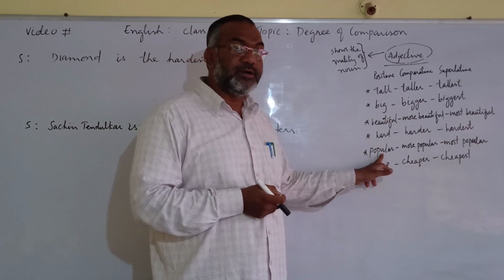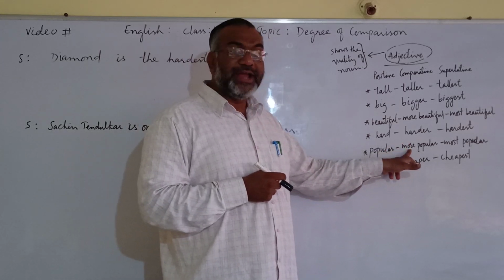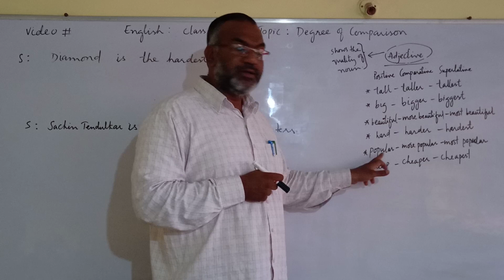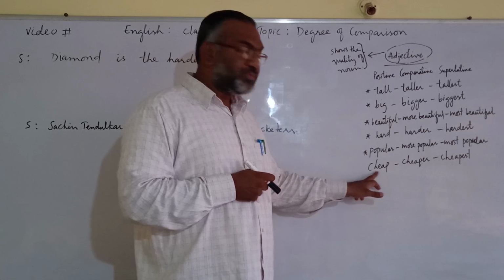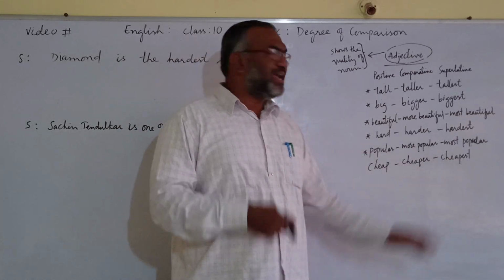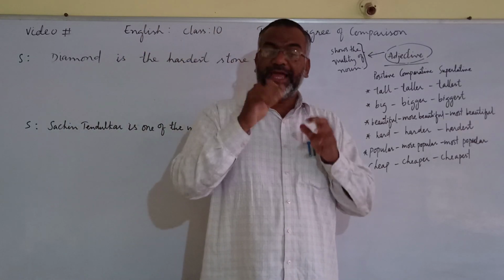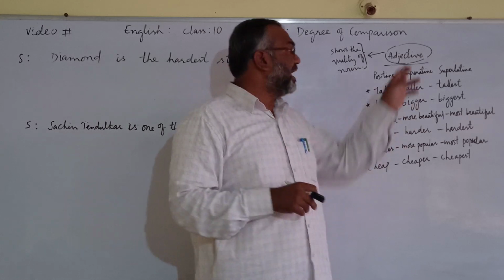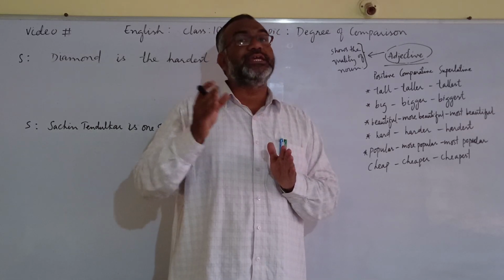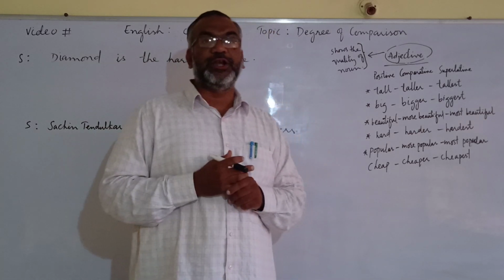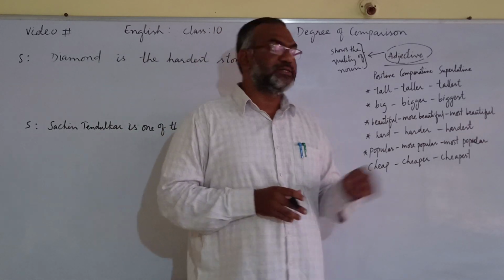Another word is there, popular. To this word also you cannot add er. You have to write more popular. Popular, more popular, most popular. Then cheap, cheaper, cheapest. Like this, there are so many words. You can find yourself some more. I advise you to find more adjectives and find out whether we have to add er and est to make comparative and superlative, or we have to use more and most. That is your assignment.